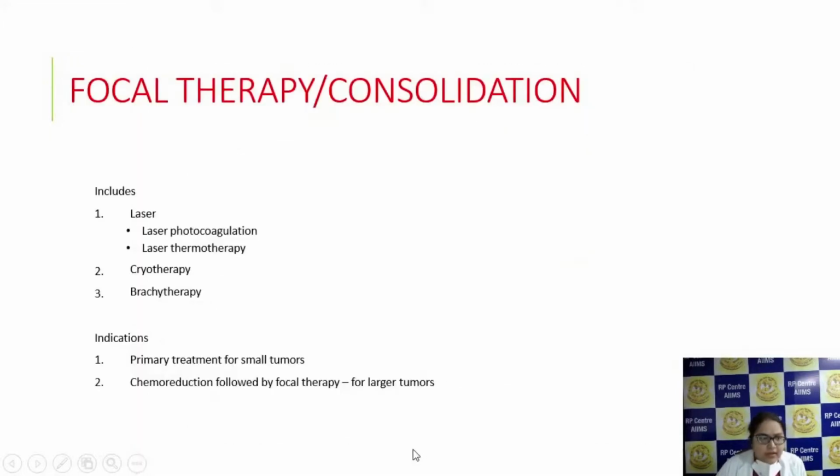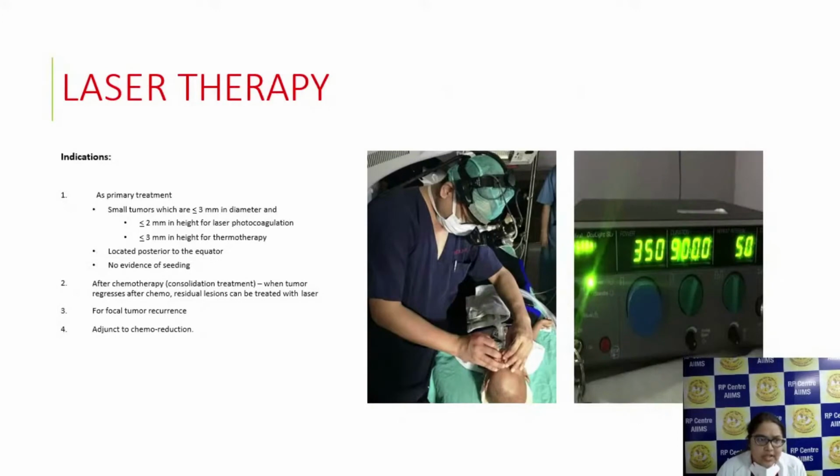Now, focal therapy includes laser photocoagulation and laser chemotherapy. It also includes cryotherapy and brachytherapy. It is primarily used for smaller tumors, and it's also used as an adjunct after chemoreduction for larger tumors. So in laser therapy, tumors less than or equal to 3 millimeters are usually treated, and here TTT is being given in this picture.